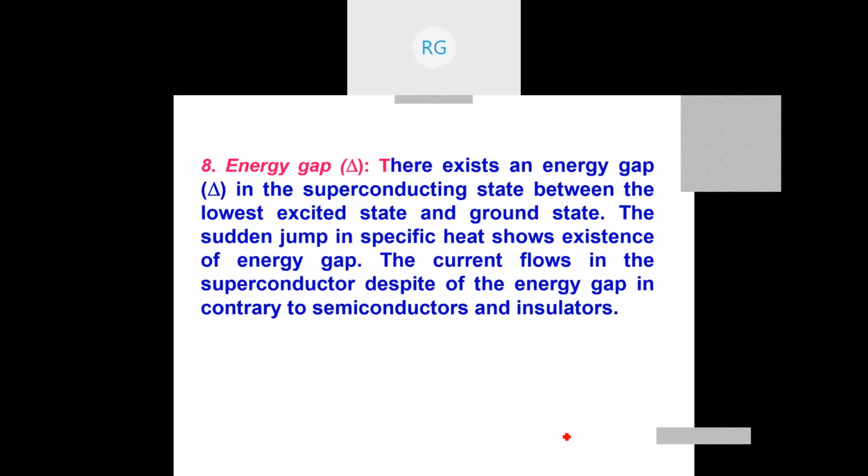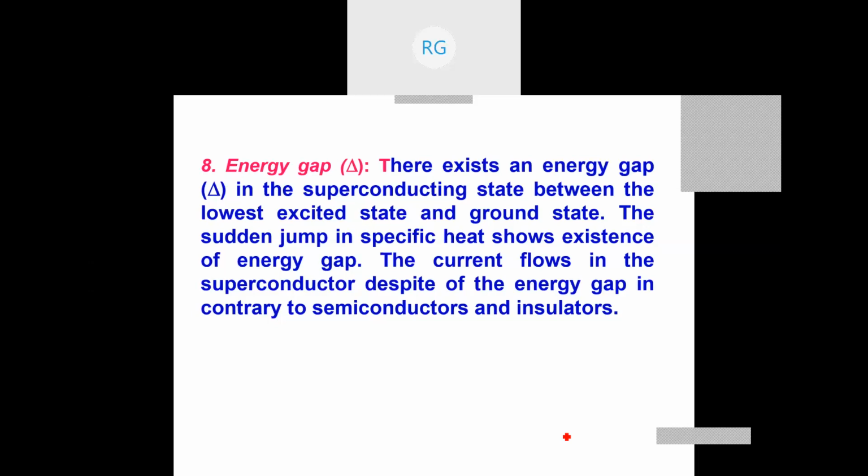So the next one, we will see, is the energy gap for a superconductor. Superconductors will show some energy gap delta, which is slightly different from the energy gap that we have seen in semiconductors and band theory. In band theory, for insulators and semiconductors, if there exists an energy band gap, conduction will be restricted by the band gap. But here, even though there is a gap between the superconducting state and its lowest energy state, the ground state, there is no change of conductivity. It shows zero resistance. So we call it the energy gap. Therefore, there exists an energy gap in the superconducting state between the lowest excited state and the ground state.